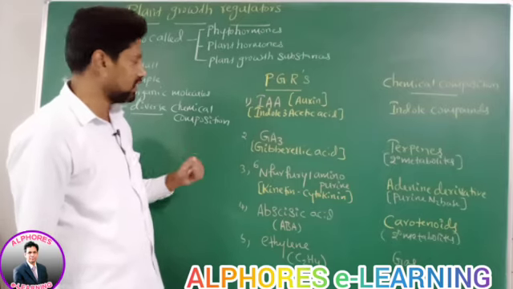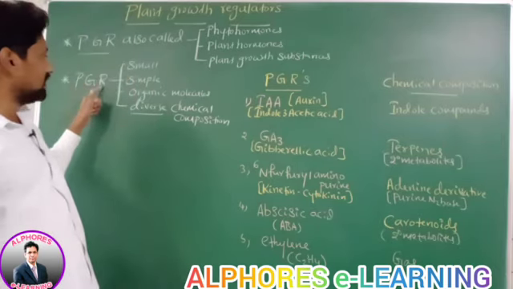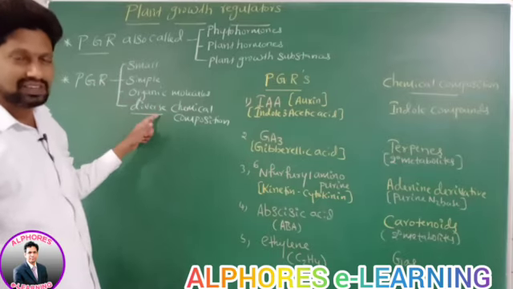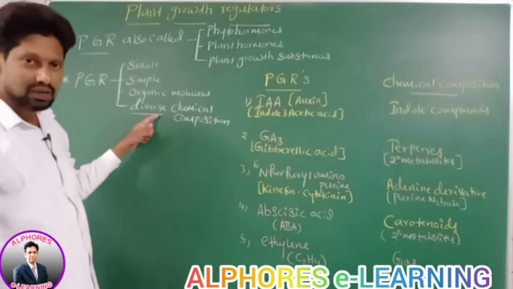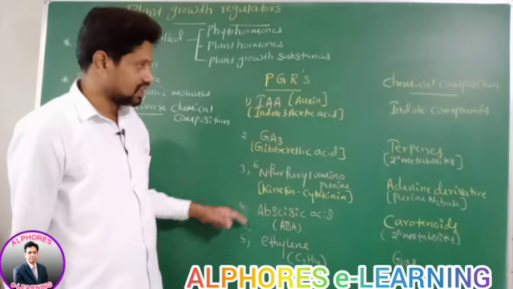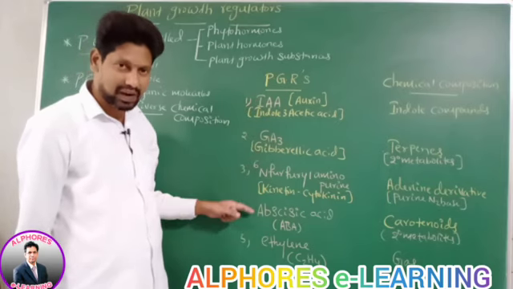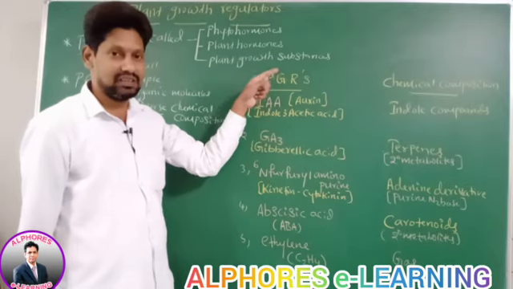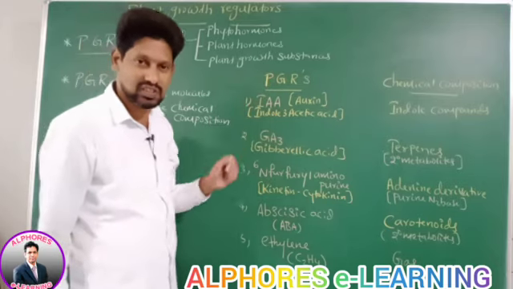Therefore, see this statement carefully. Plant growth regulators have diverse chemical composition. Diverse means different. Is the chemical composition of all these plant growth regulators the same? No. Therefore, plant growth regulators have diverse chemical composition.